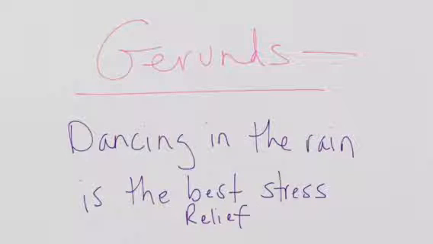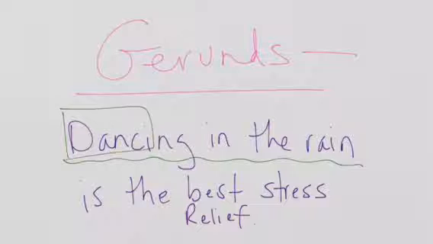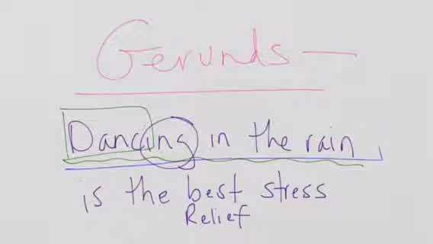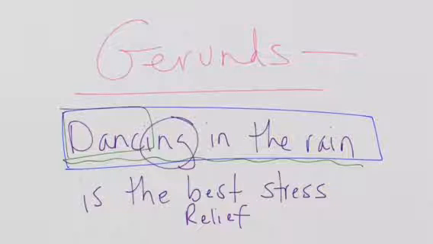Here we have the sentence, "Dancing in the rain is the best stress relief." The gerund in this case is acting like the subject. You have the verb to dance plus ing, so you have a gerund that's acting like a subject, which means it's acting like a noun. And so this whole phrase is the gerund phrase: dancing in the rain.